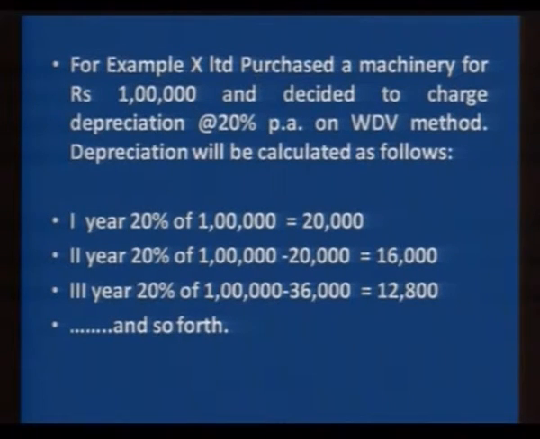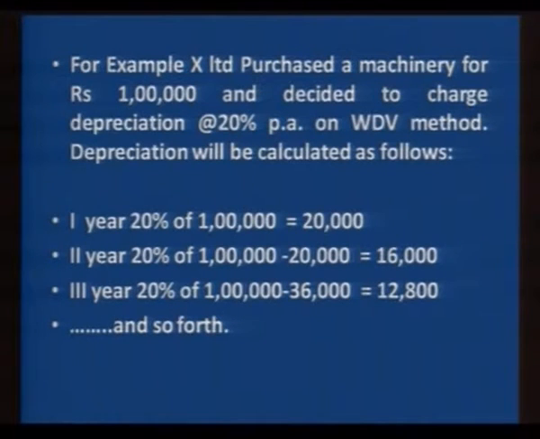So, it comes out to 16,000. In the third year again, 1 lakh minus the previous two depreciations, that is 20,000 plus 16,000, that is 36,000, leaves 64,000. 20% of 64,000 comes out to 12,800.